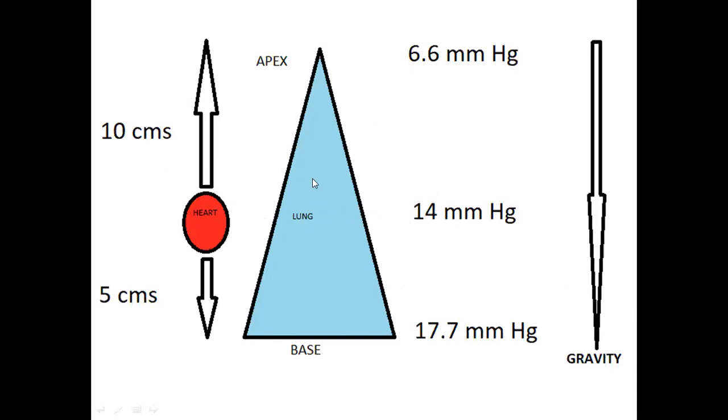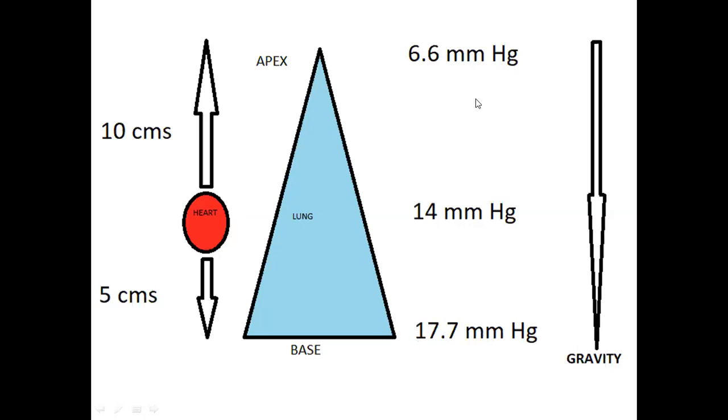mercury, and as you go above towards the apex, for every 1 centimeter there is a 0.74 mm fall in mean arterial pressure. So the mean arterial pressure at the apex is 6.6, and it will increase towards the base, that is 17.7.